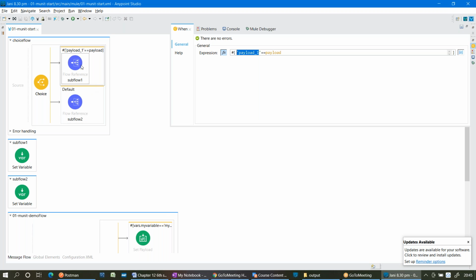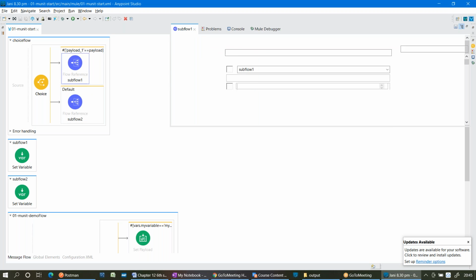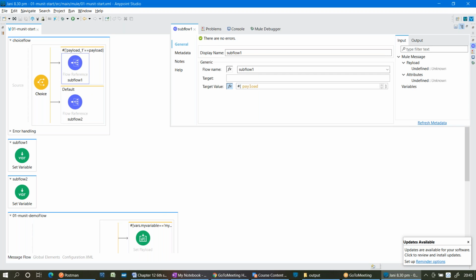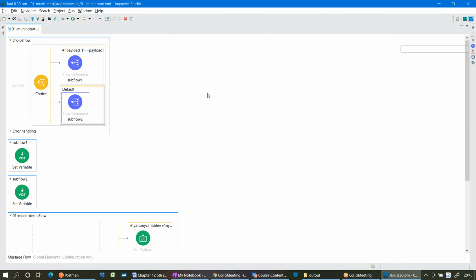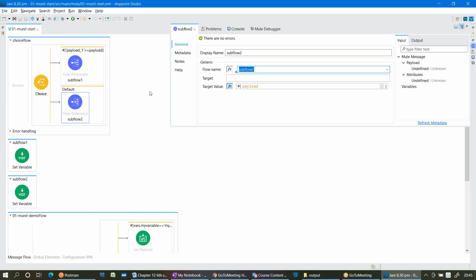What is in the first route? What is the processor it is pointing to? A flow reference. Which flow is it pointing to? Subflow 1. If I pass any other value, the second route will execute, which means it is pointing to subflow 2. What is there in subflow 1?